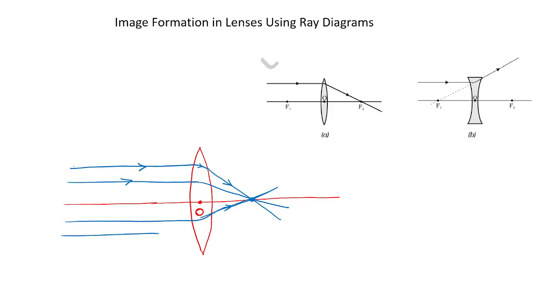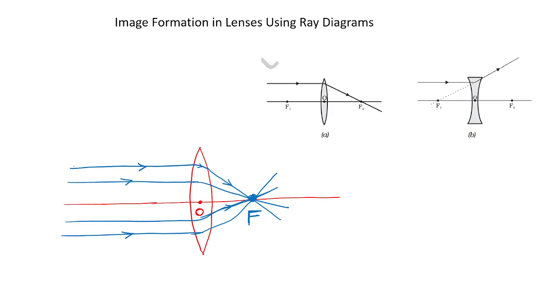All the parallel lines meet at a fixed point on the principal axis. It is said to be the focus. Understood? All of you clear? Please respond.